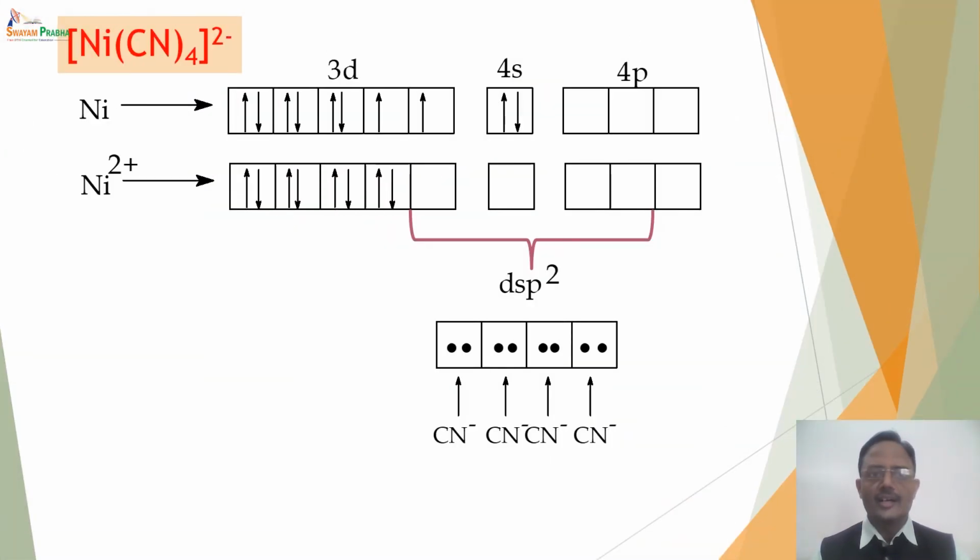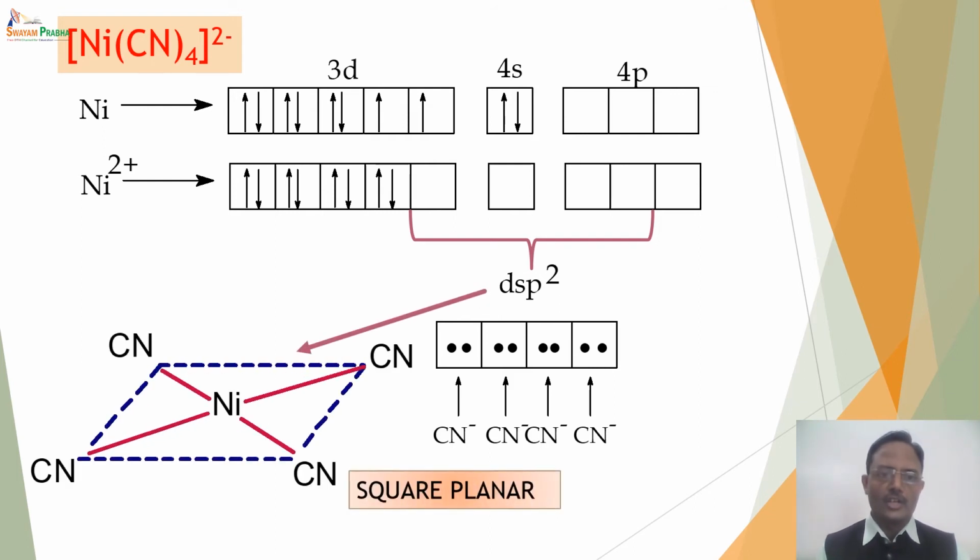If we consider the Ni(CN)4 2- complex, cyanide is a strong ligand, and since cyanide is a strong ligand, it makes the electrons undergo pairing within the 3d orbitals. As a result, this orbital is now empty and it can undergo dsp2 hybridization, leading to formation of a square planar geometry. As a result, Ni(CN)4 2- is a square planar complex, and since there is no unpaired electron in the complex, it is diamagnetic in nature.